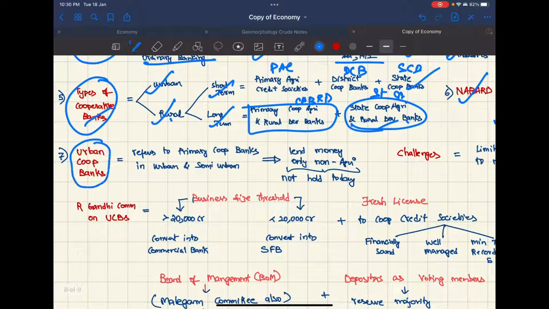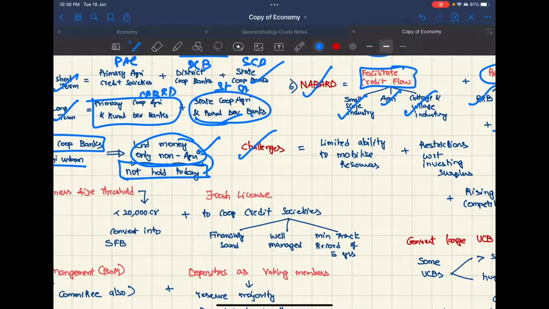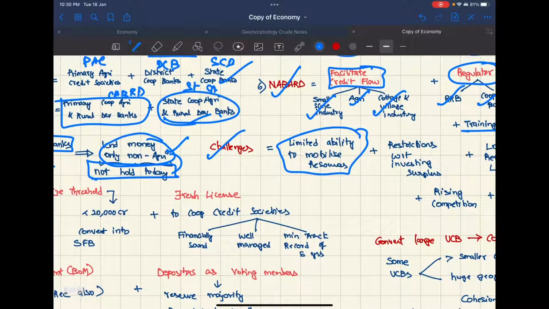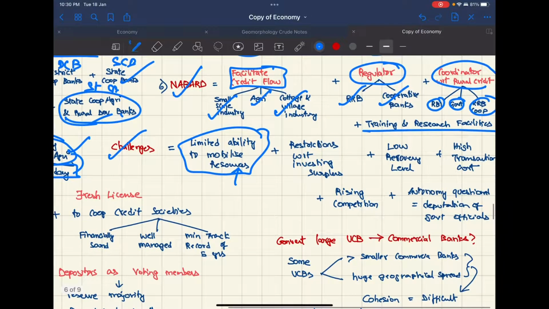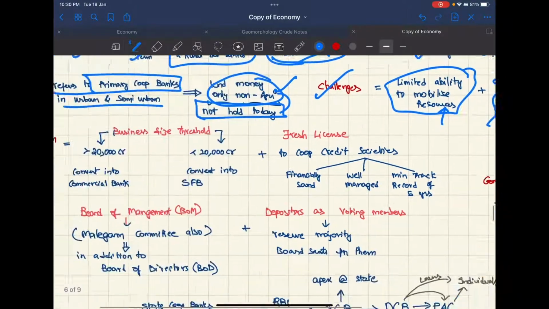Now coming to urban cooperative banks, they refer to the primary cooperative banks in urban and semi-urban areas. They lend money only to non-agriculture, but that does not hold true. They are even linked to agriculture these days. Now challenges are limited ability to mobilize resources because of competition with regular banking, and restrictions with respect to investing surplus. There are restrictions on where they can invest their money, low recovery level of loans, high transaction cost, rising competition, and autonomy is questioned because government officials are deputed on these boards.